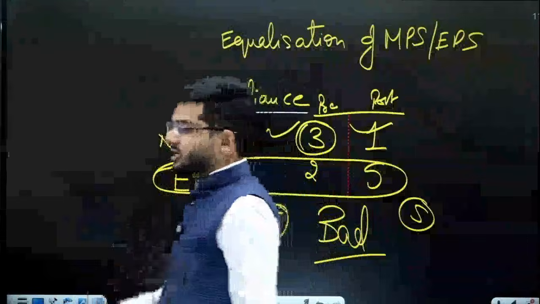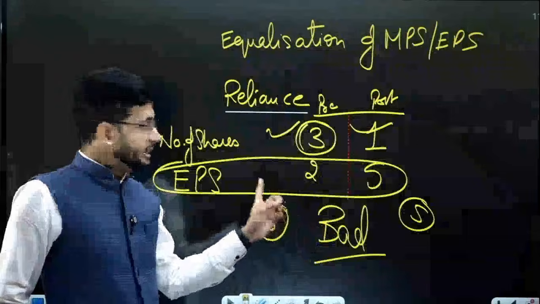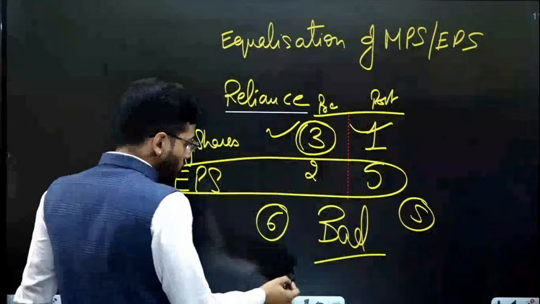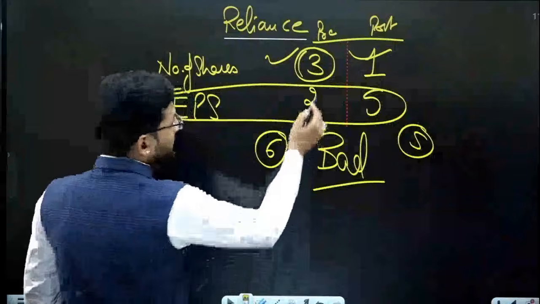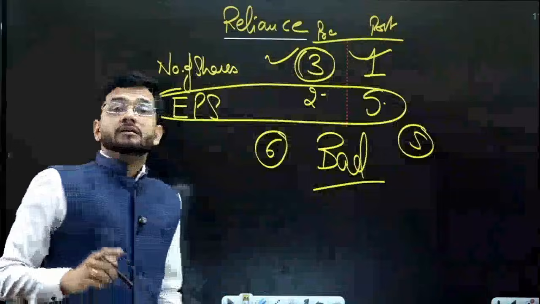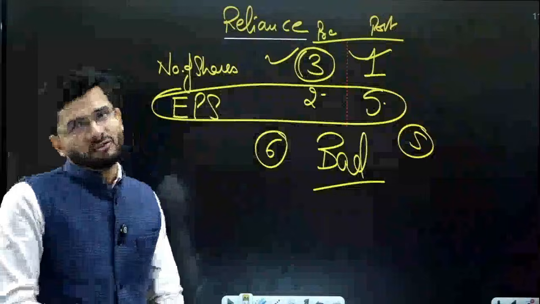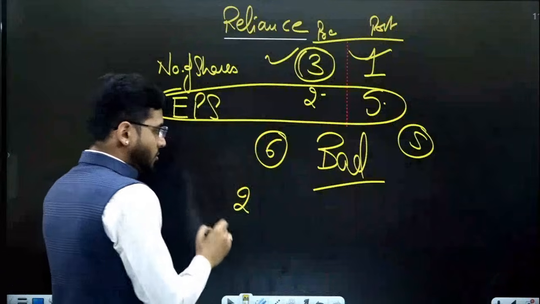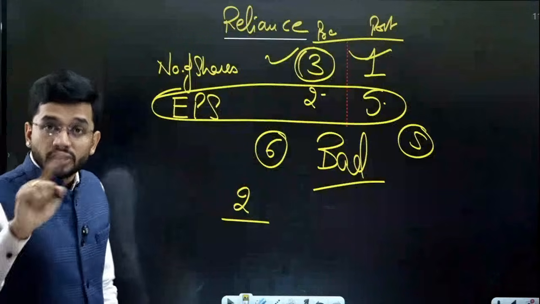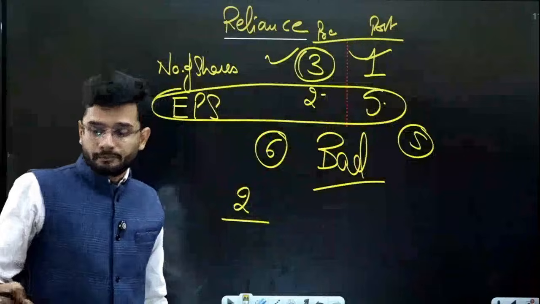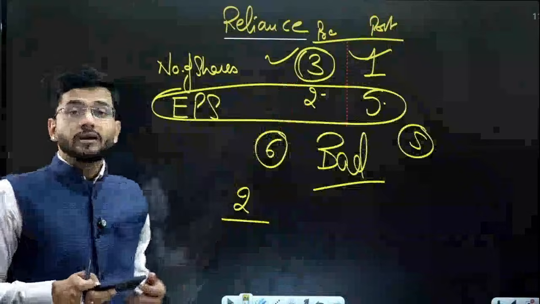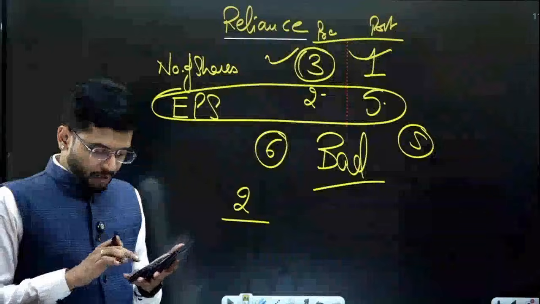If the number of shares on which earning per share is computed is different, then your earning per share cannot be compared like this. So what should we do to make both of these things comparable? The concept is equalization of old earning per share. Our old earning per share is 2. You divide it by the swap ratio. What is the swap ratio in this case? 1:3, 1 by 3.